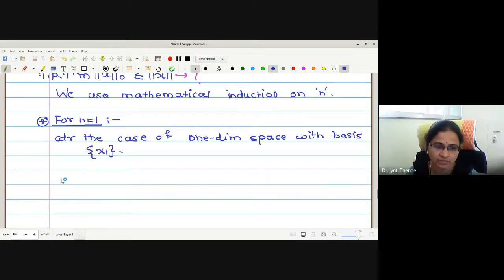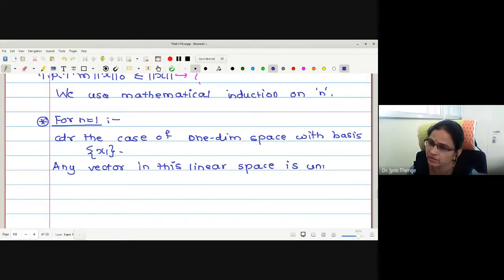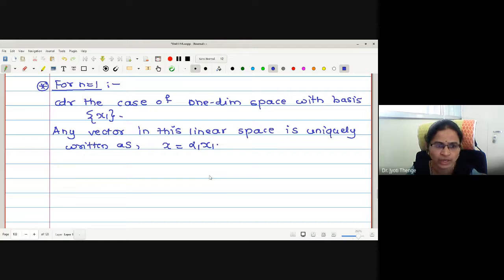Then how can I write any vector? Any vector x is uniquely written as alpha 1 x1. Hence, let me start with its norm value. Norm of x is equal to norm of alpha 1 x1, which is mod alpha 1 into norm of x1. Is that okay?